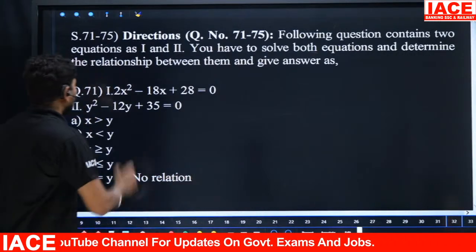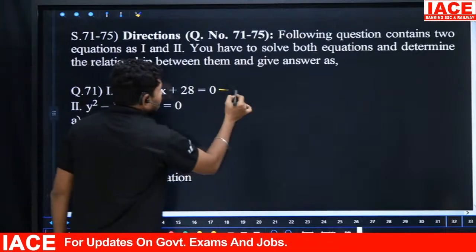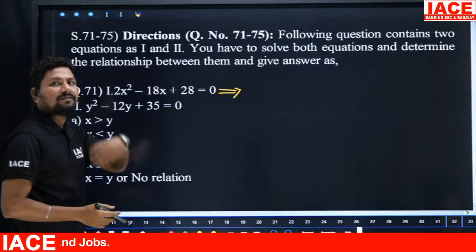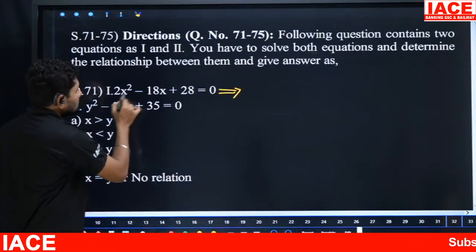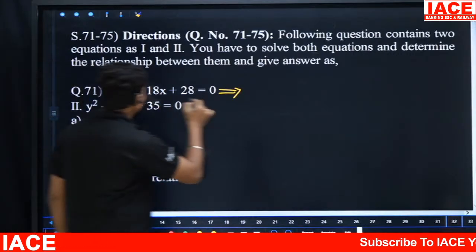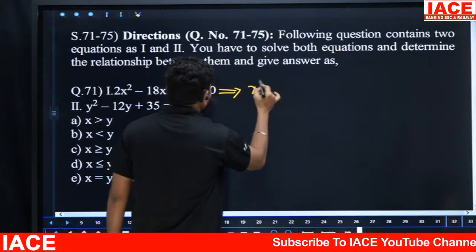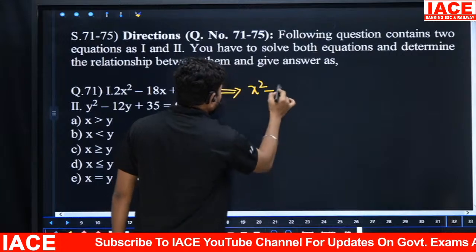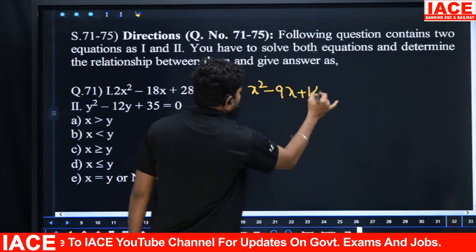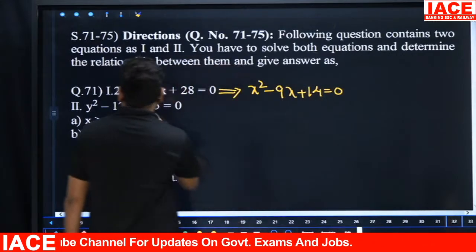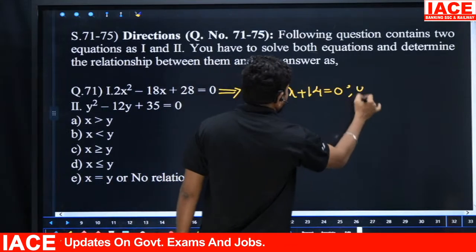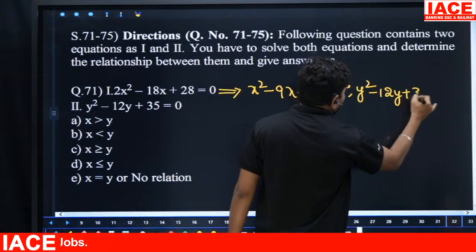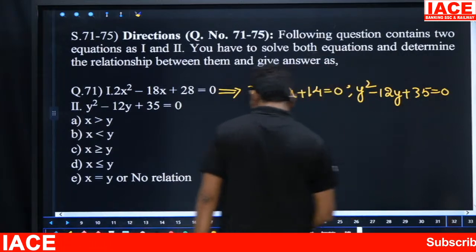In most of the cases we are following this pattern. When you follow this pattern, the maths will be very easy, starting with the initial cases. 2x square 18x 28, we have to divide by all the numbers. It becomes x square, sorry, not plus, it is a minus, so minus 9x plus 14 is equal to 0. And the second equation here, y square minus 12y plus 35 is equal to 0.